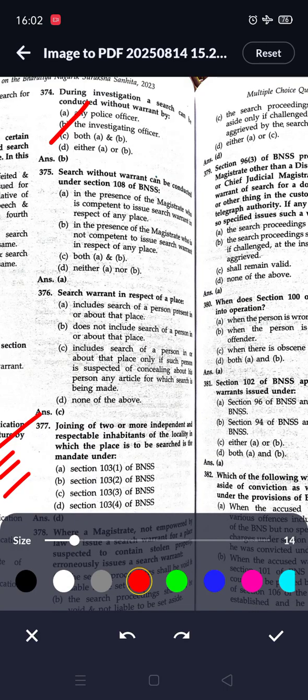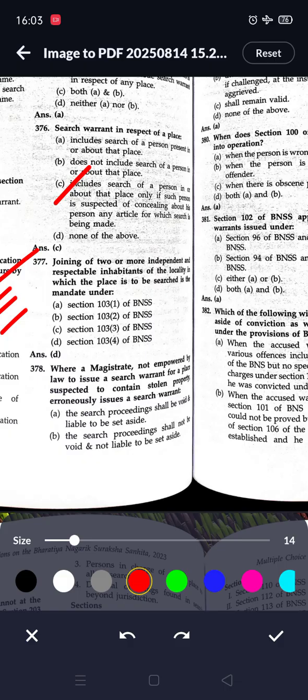Next question, search without warrant can be conducted under section 108 of BNSS in the presence of a magistrate who is competent to issue a search warrant in respect of any place. Next question, a search warrant in respect of police includes search of a person in or about the place only if such person is suspected of concealing about his person any article for which search is being made.